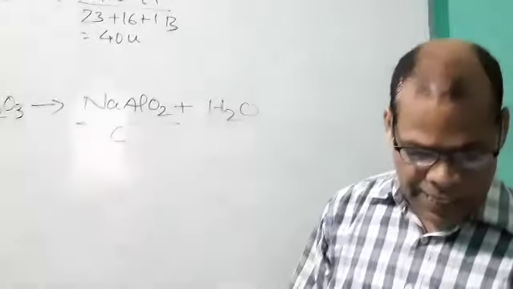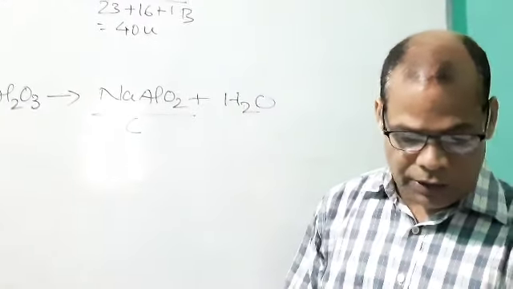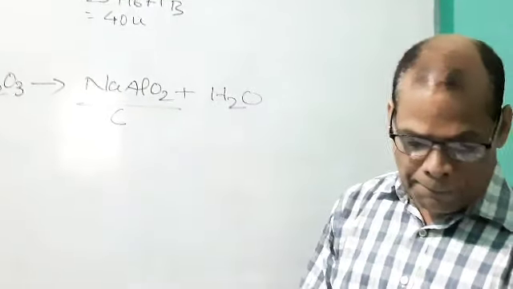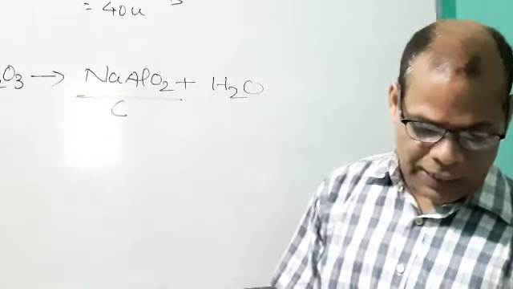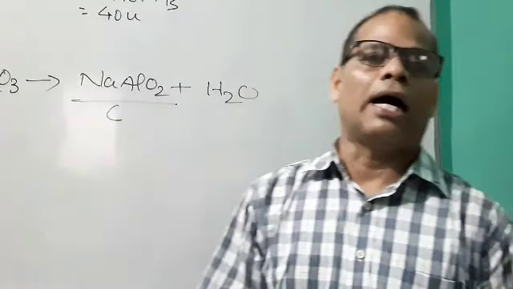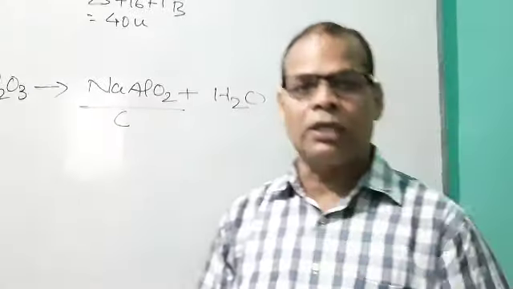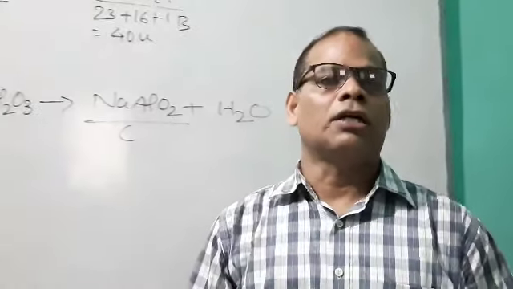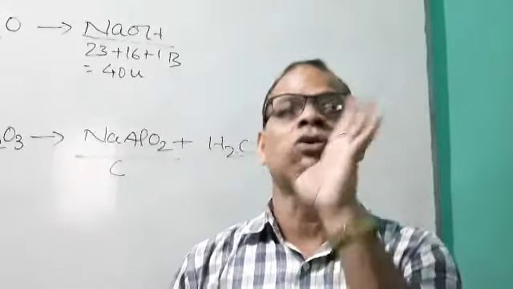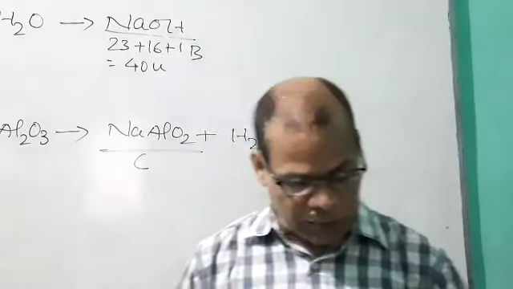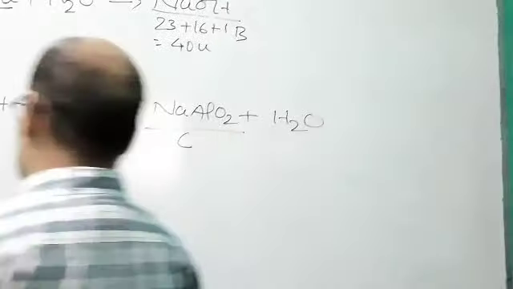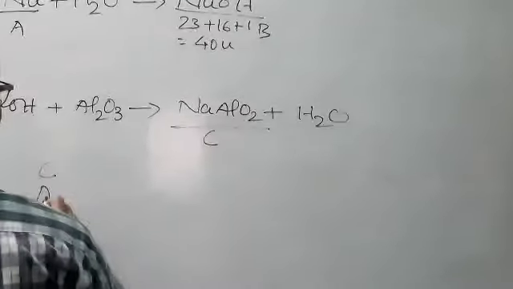A non-metal A is an important constituent of our food and forms two oxides B and C. Oxide B is toxic, whereas C causes global warming. As you know, one of the important gases responsible for global warming is carbon dioxide. So it must be a non-metal. A is carbon.